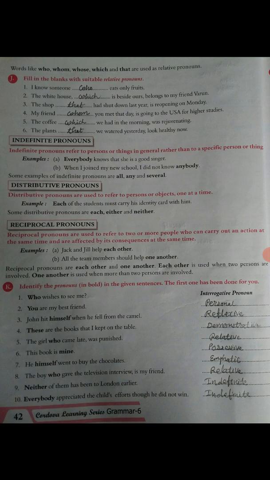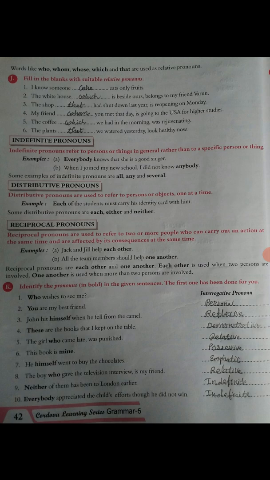Fourth number, these are the books that I kept on the table, so these is demonstrative pronoun. Okay, these is demonstrative pronoun. 5 number, the girl who came late was punished, so who is relative pronoun. 6 number, this book is mine, so mine is possessive pronoun. 7 number, he himself went to buy the chocolate, so himself is emphatic pronoun.